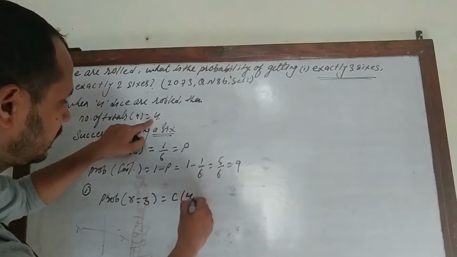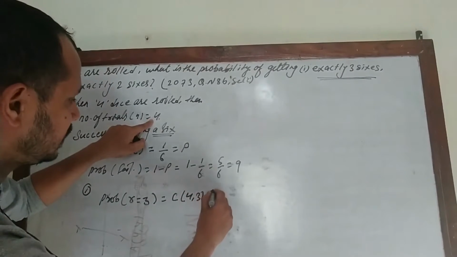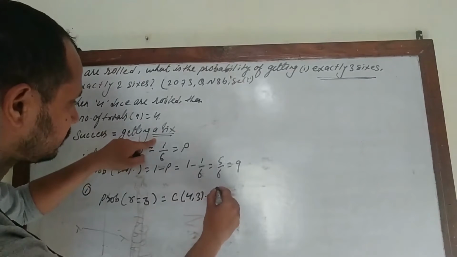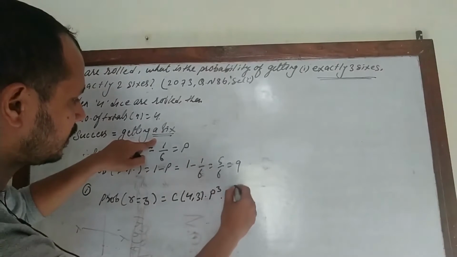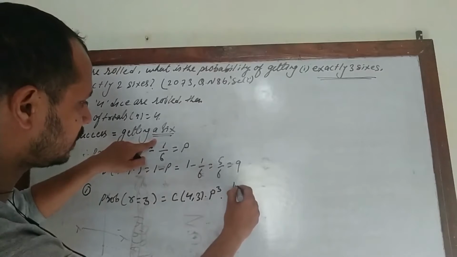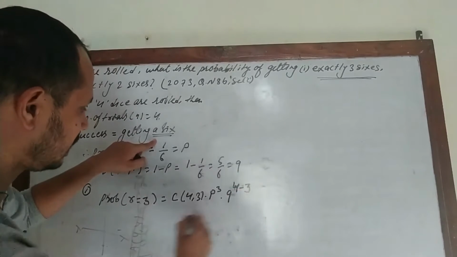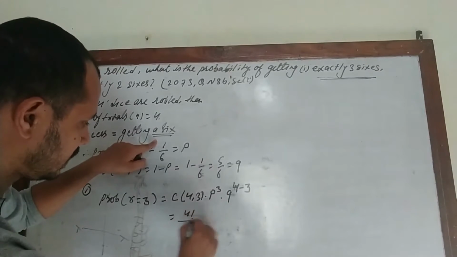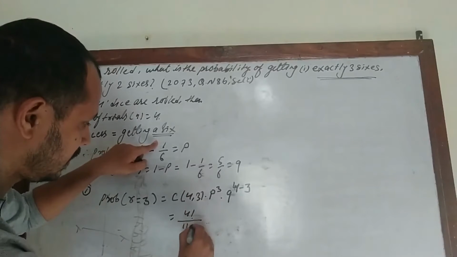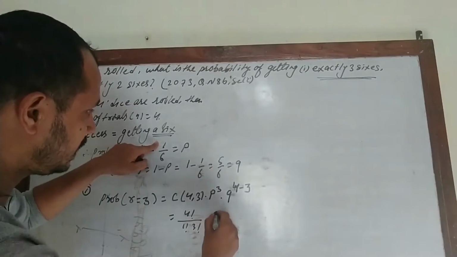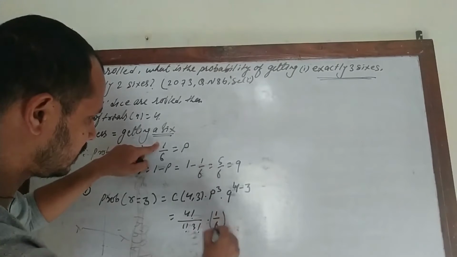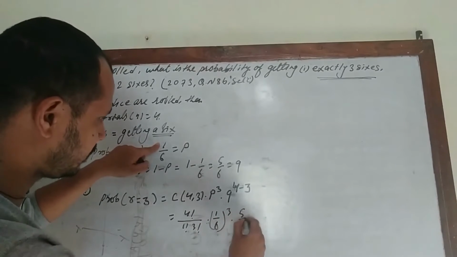Successful outcome 3 times. So the formula is C(n, r), number of trials 4, 3, P to the power r into q to the power n minus r. N is 4, so n minus r is 1. It gives n factorial by (n minus r) factorial r factorial.